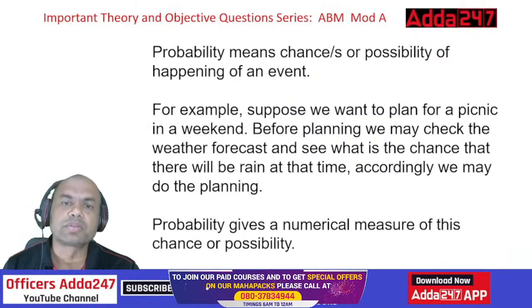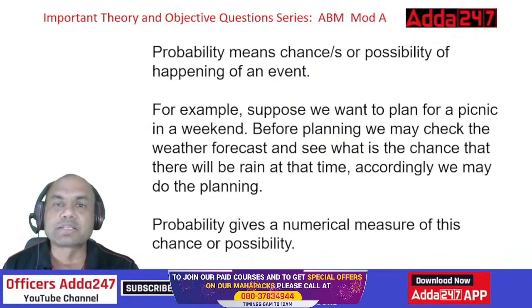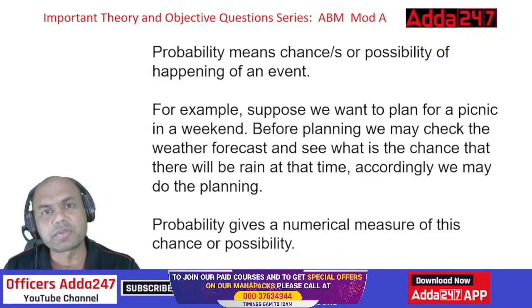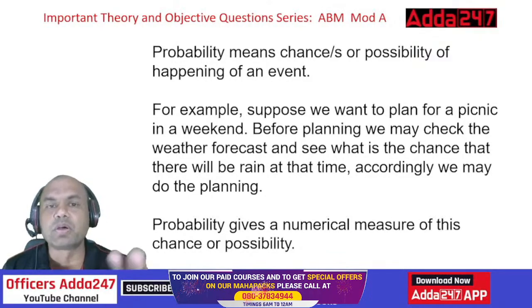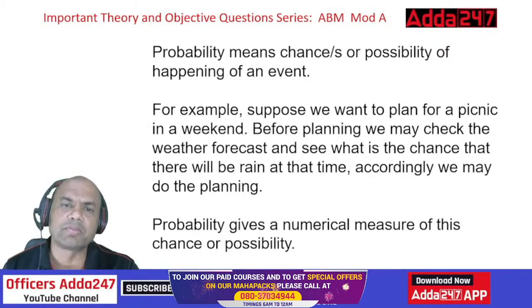Suppose let's say I purchase some shares in the stock market. What is the probability of that going up? There is a probability. What is the probability of going down? There is again a probability. Means it can happen or it may not happen. So that is the meaning of probability.